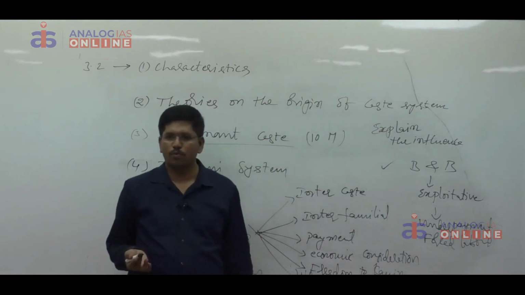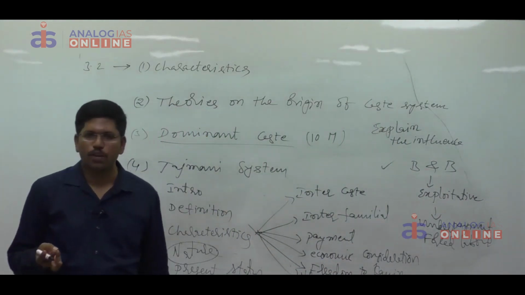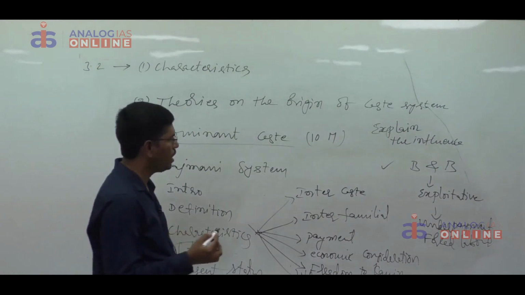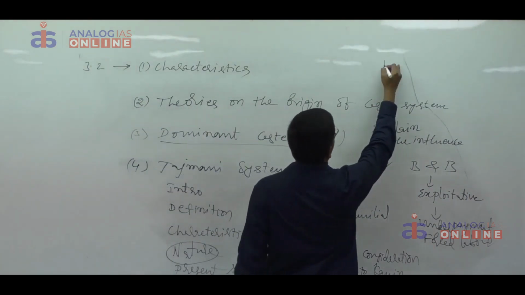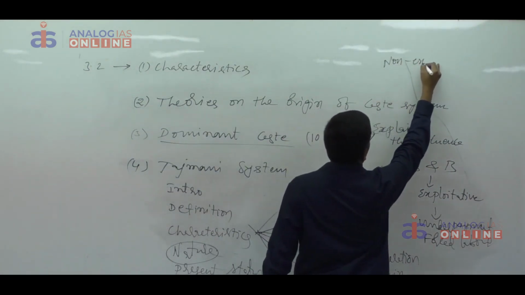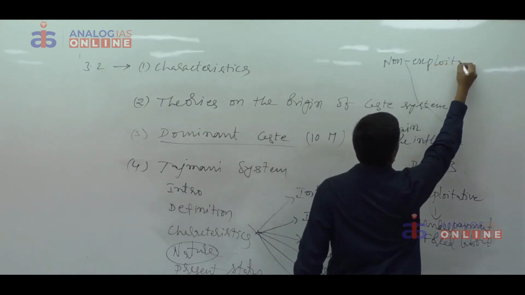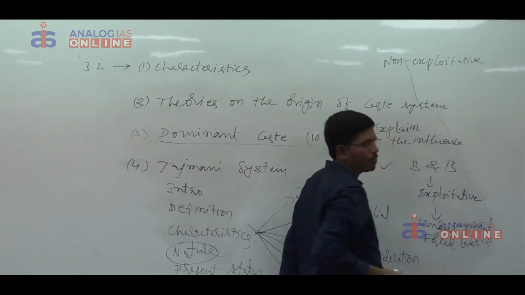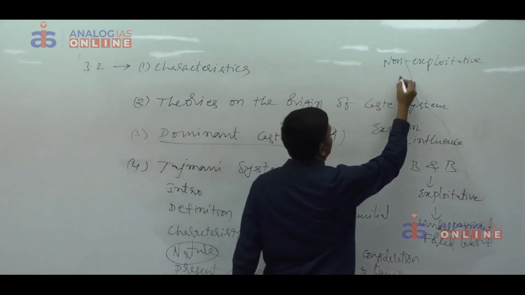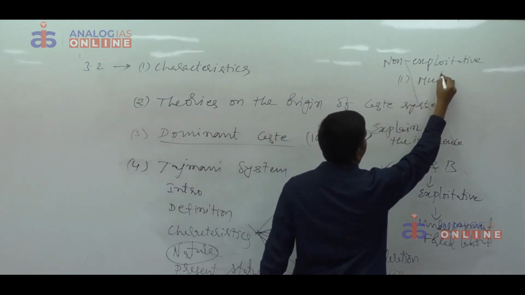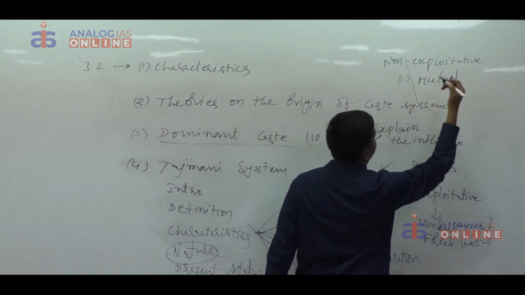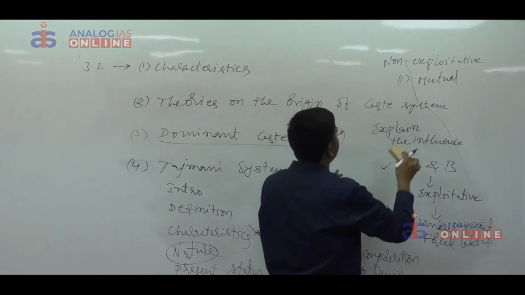According to many other anthropologists like Pauline Kolenda and Ramanujan, it is basically non-exploitative. Why? Because there is an element of mutual interdependence, mutual benefits.